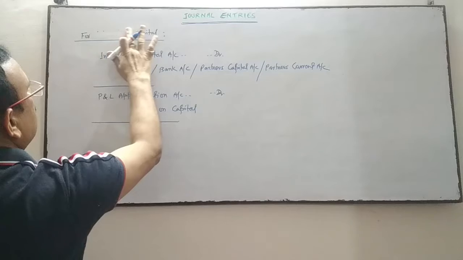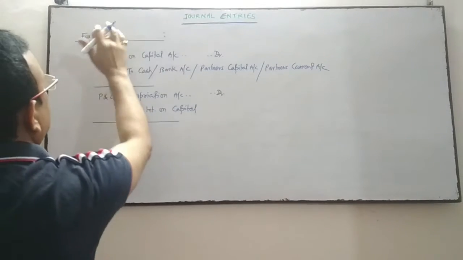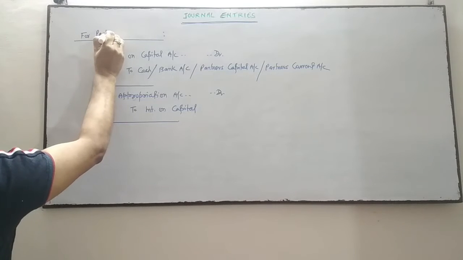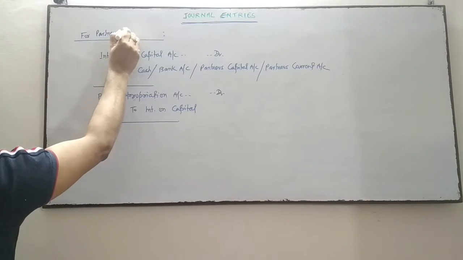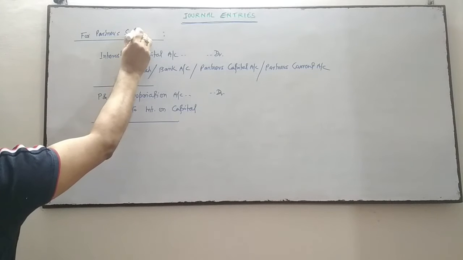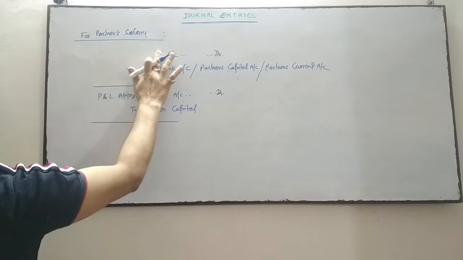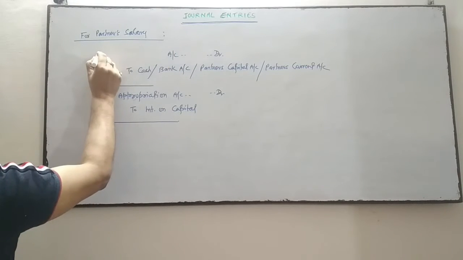Next journal entry is for partner's salary. So I'm going to change only this much.